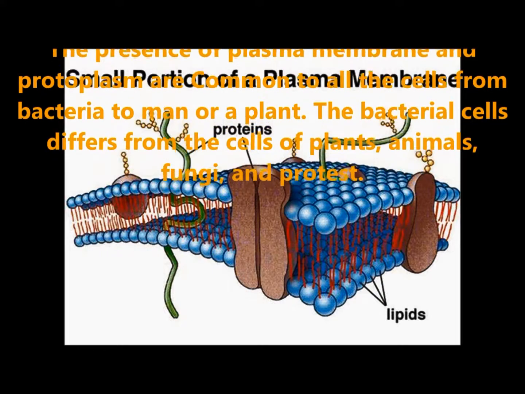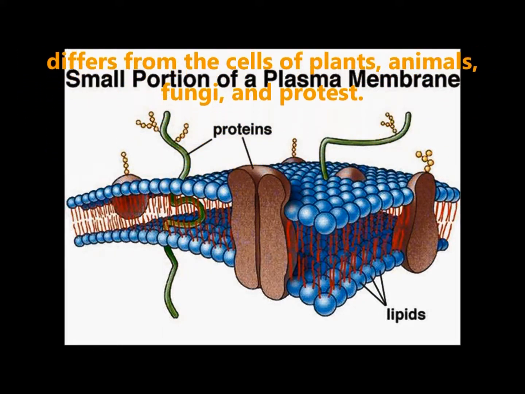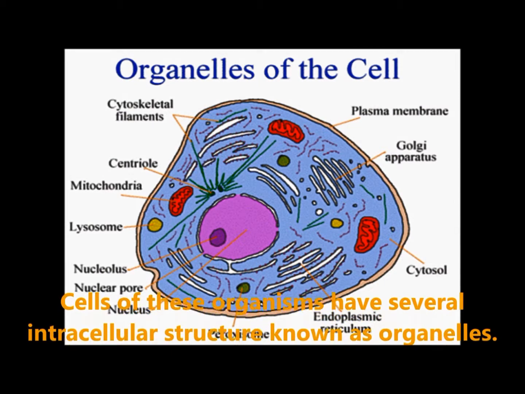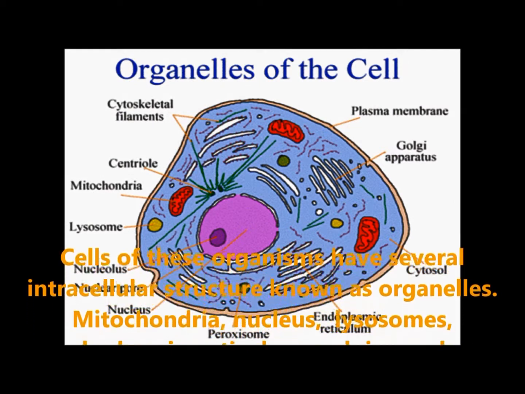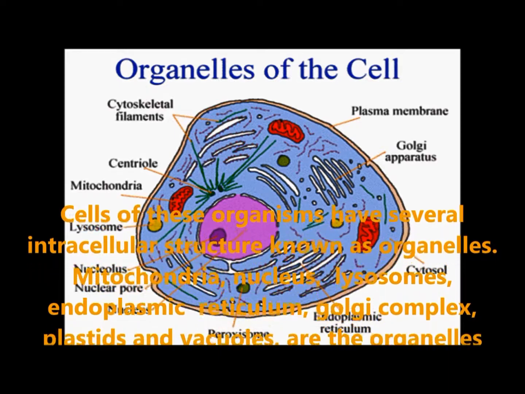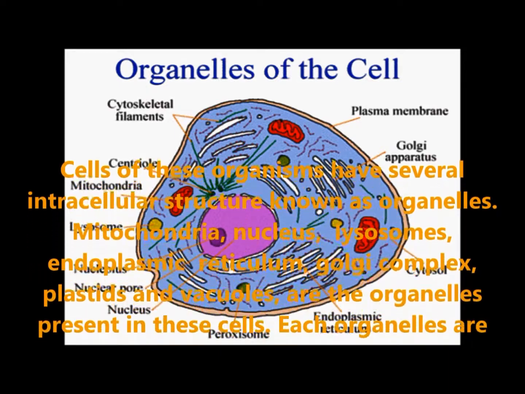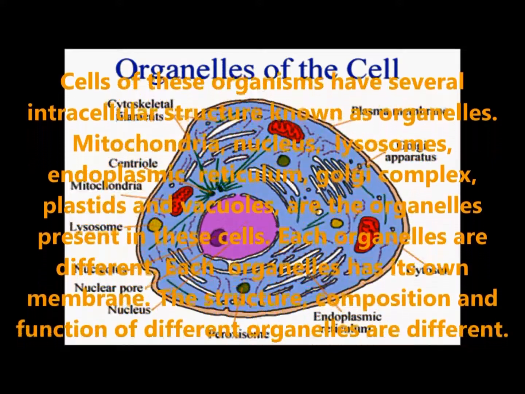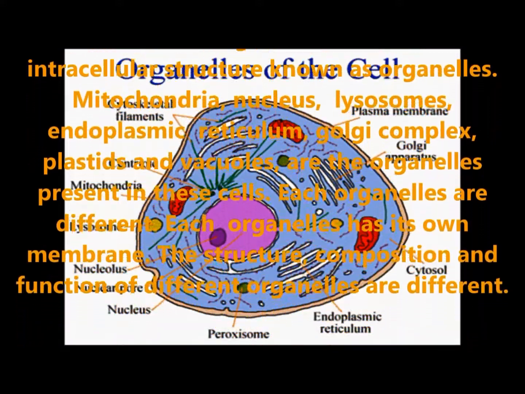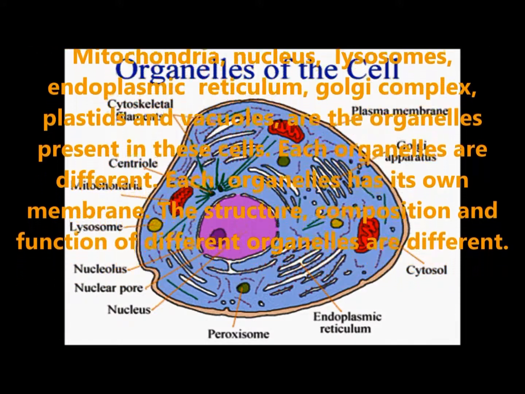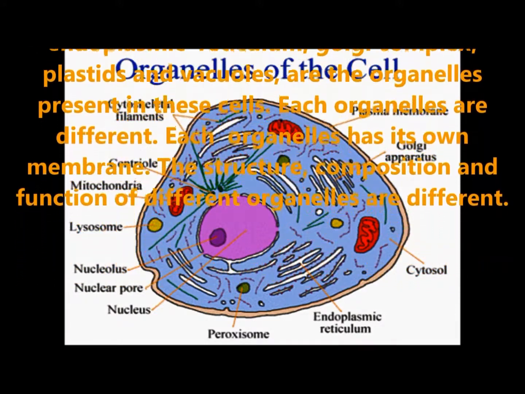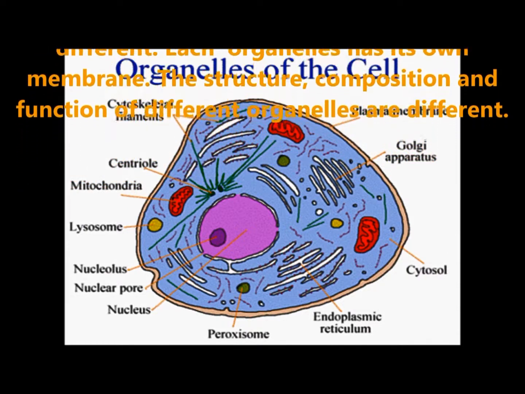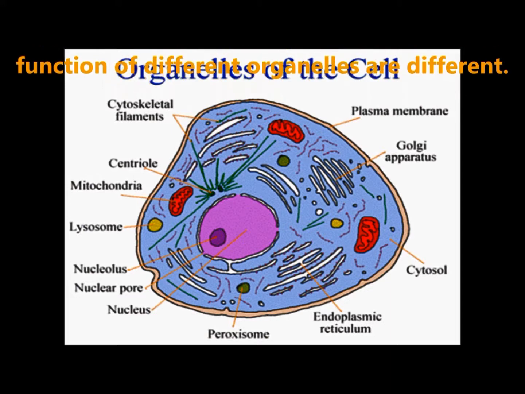The bacterial cells differ from the cells of plants, animals, fungi and protists. Cells of these organisms have several intracellular structures known as organelles. Examples: mitochondria, nucleus, lysosomes, endoplasmic reticulum, Golgi complex, plastids and vacuoles are the organelles present in these cells. Each organelle is different. Each organelle has its own membrane. The structure, composition and function of different organelles are different.